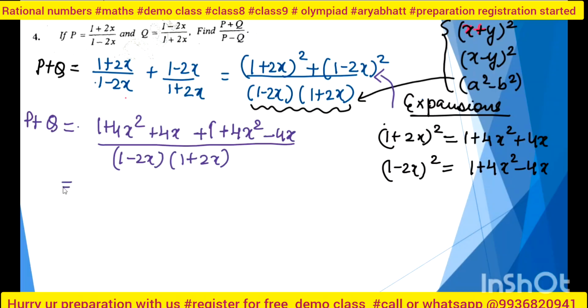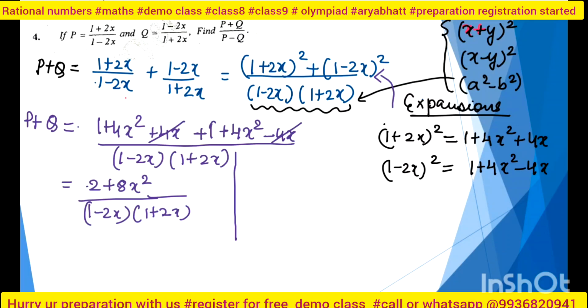What will I get? This one will be cancelled out automatically. So what will I get? 2 plus 8x square, so it will be 2 plus 8x square over 1 minus 2x and 1 plus 2x. I can use this one also, but I am keeping it for the safe future. Now next, I have to calculate p minus q.